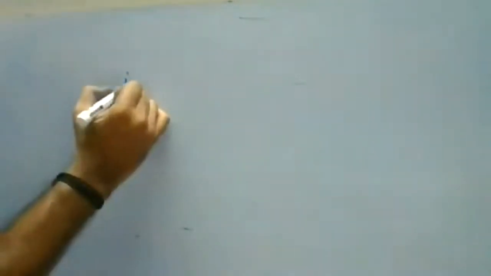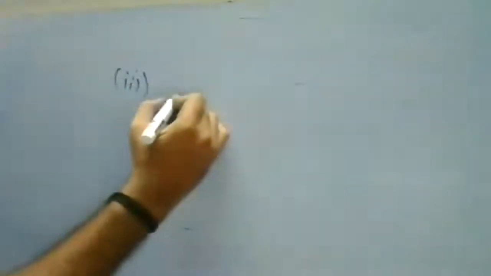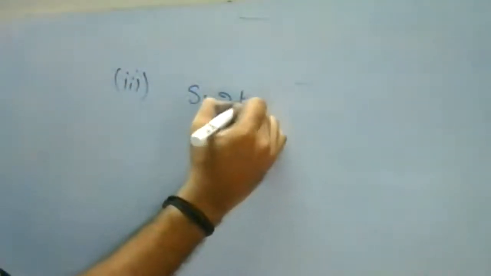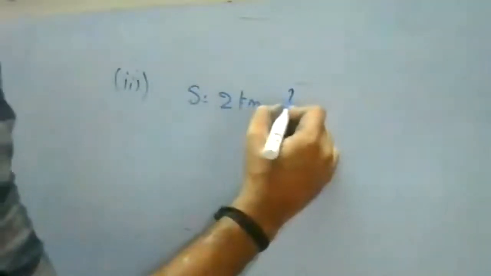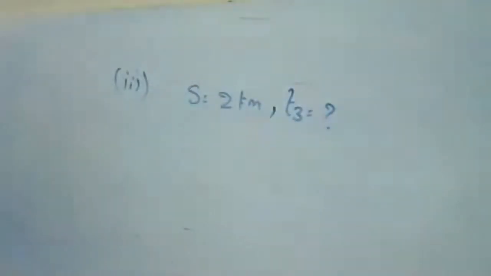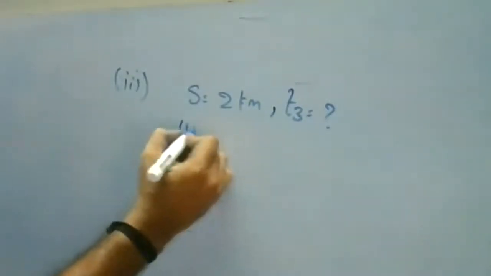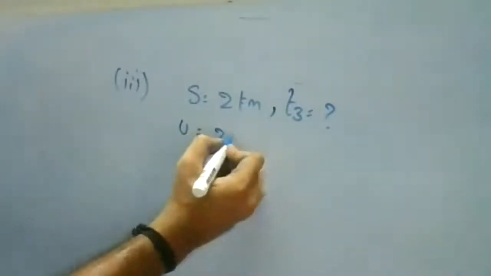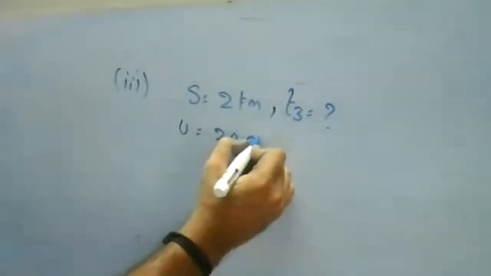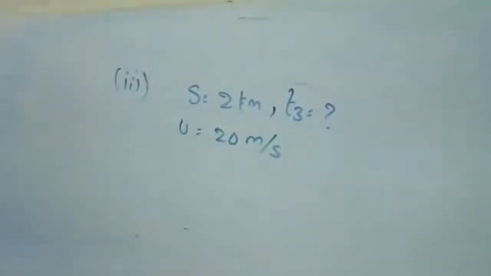Now, the velocity we are taking is your initial velocity itself. For the third case, s is 2 kilometers. We are going to convert into meters. We are going to find the time period. I'll assume it as T3. Now we know the velocity with which it was traveled. So u is 20 meter per second. We know the velocity, we know the displacement. We are going to find the time period here.